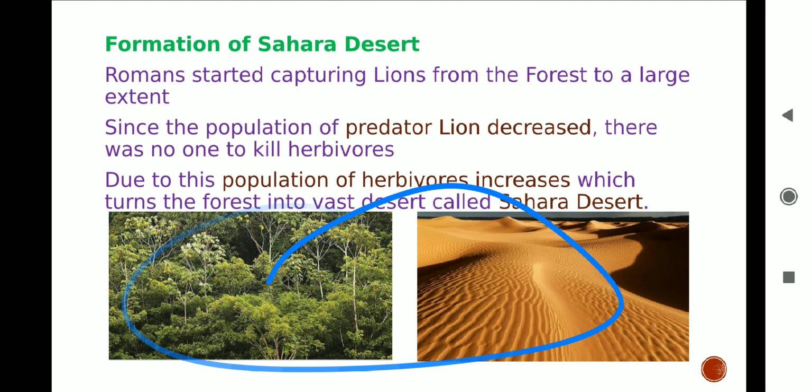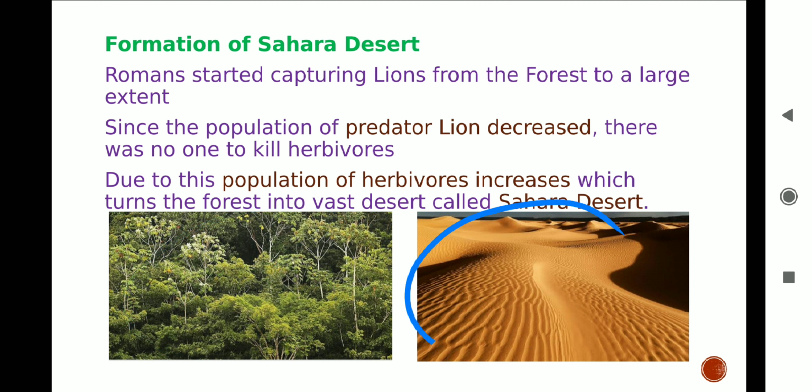Due to this, the population of herbivores increased rapidly. Herbivores started eating up all the vegetation, turning the green forest into a vast desert, which is now known as the Sahara Desert. Our Rajasthan Desert was also formed as a result of overgrazing of vegetation by herbivores.